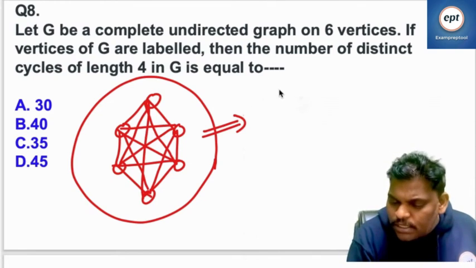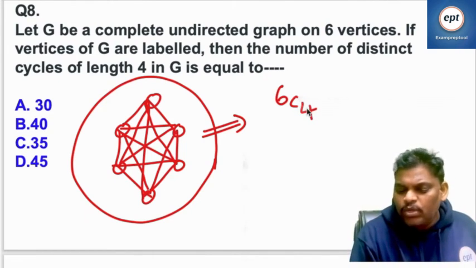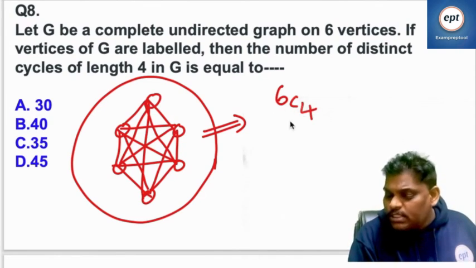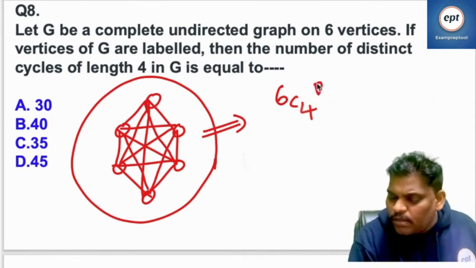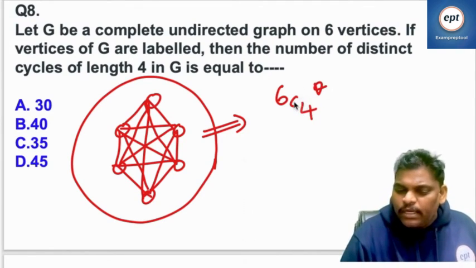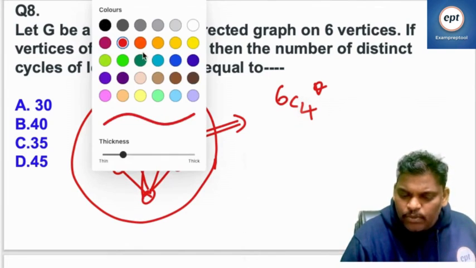So what you do is, out of 6 vertices, first of all select 4 vertices: 6C4 ways. Now you selected the 4 people. With the 4 people, how many 4 length cycles are possible?